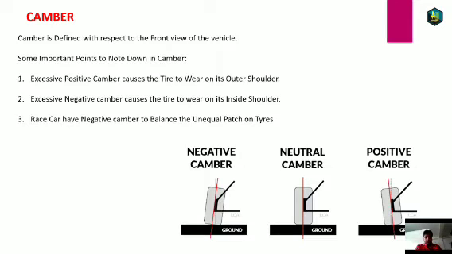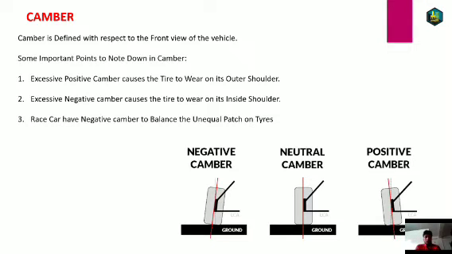Camber is the angle that the front view of your tire makes with the vertical axis. When the angle is zero, it is known as neutral camber. When the tire is slightly tilted outside, it is positive camber, and when it is slightly tilted inside, it is negative camber. We have seen in the figure that there is a negative camber, a neutral camber, and a positive camber. These camber angles are very important, and they decide various parameters of the wheel as well as the suspension system of the vehicle.